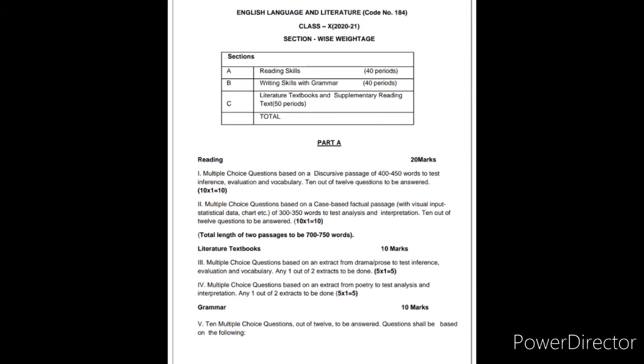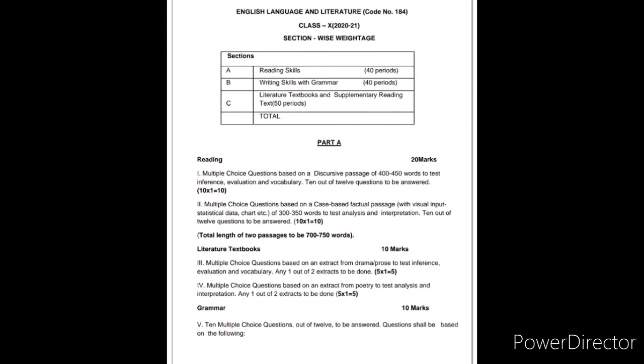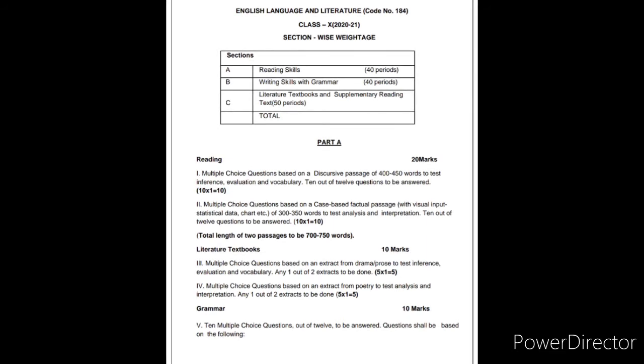In the next question, you will be asked to read an extract again, but this time the extract will come from poetry. Here too you have to attempt any one out of the 2 extracts. Here 5 questions will be asked, each 1 mark. Total weightage will be 5 marks. So altogether in the literature textbook, MCQs will be of 10 marks.